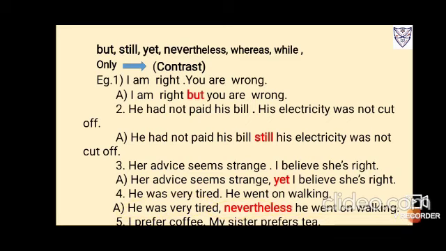Then number 5, I prefer coffee, my sister prefers tea. Both the statements make sense. So it is contrast. So you can write, I prefer coffee but my sister prefers tea. Or you can use still, yet, nevertheless, my sister prefers tea. Okay, whereas, while, only, all could be used. I prefer coffee whereas my sister prefers tea. While I prefer coffee, comma, my sister prefers tea. So you can use any of the contrast coordinating conjunctions to join these two independent statements.